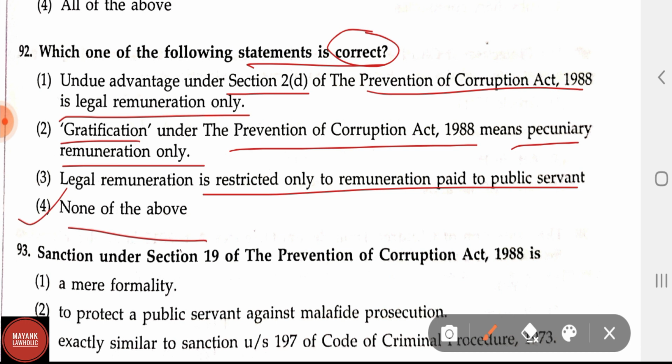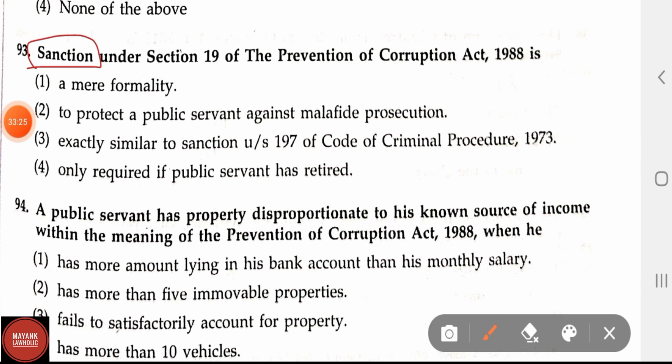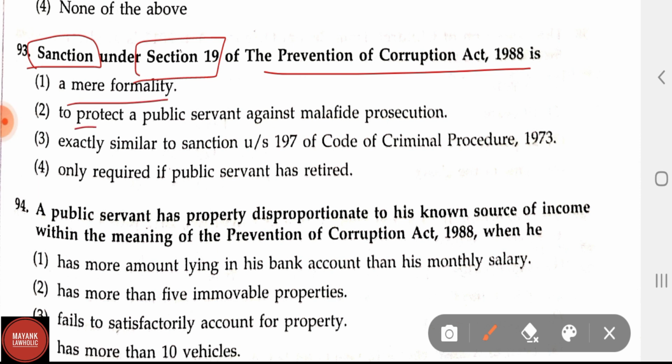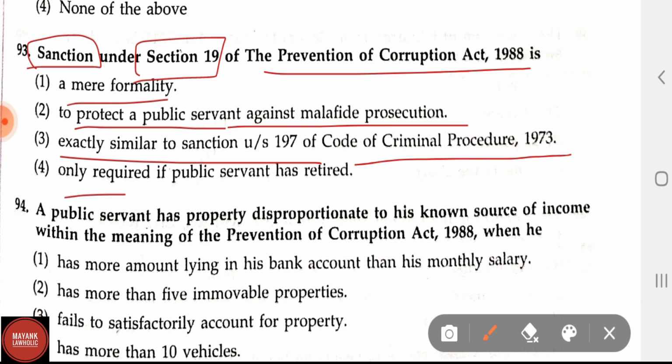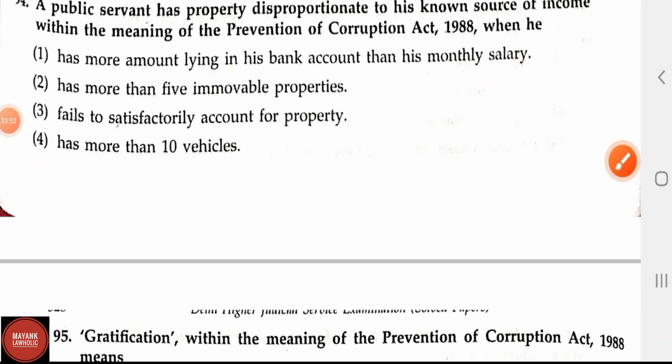Now let us see question number 93. Sanction under section 19 of the Prevention of Corruption Act 1988 is: option 1, a mere formality; option 2, to protect a public servant against malafide prosecution; option 3, exactly similar to section 197 of the Code of Criminal Procedure 1973; option 4, only required if the public servant has retired. In question number 93 the correct answer is option 2, to protect a public servant against malafide prosecution. Now let us see question number 94.